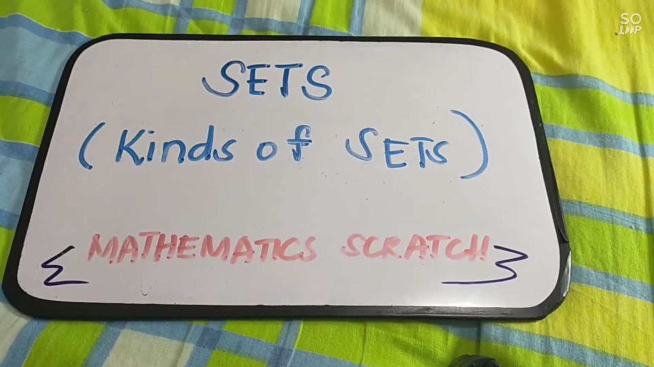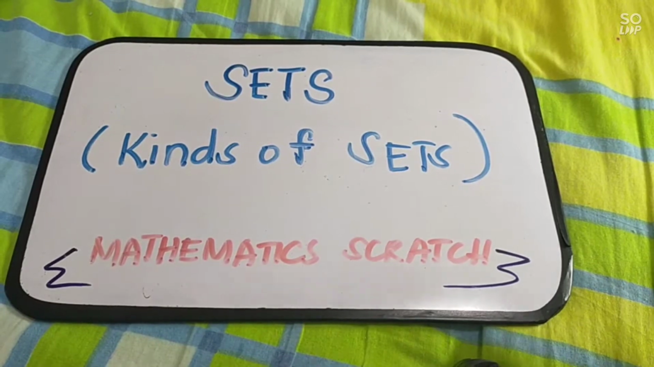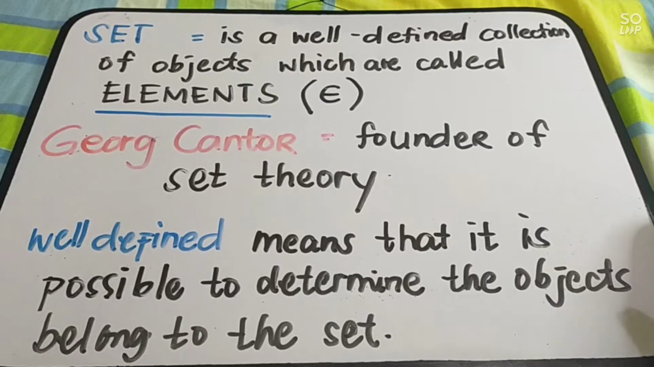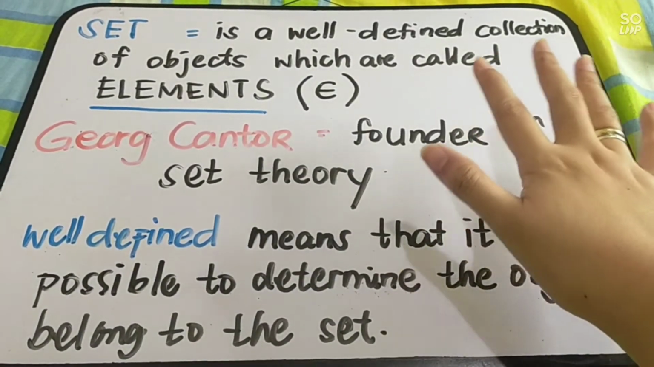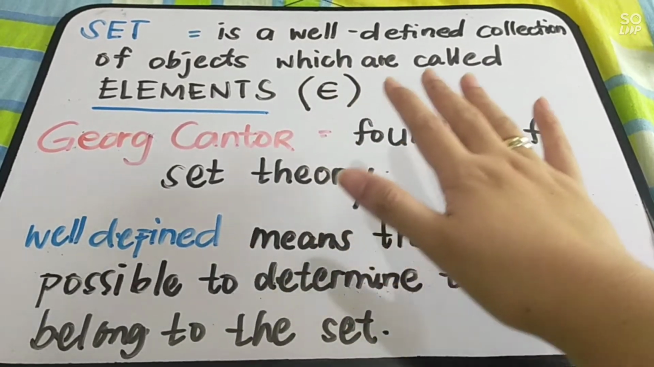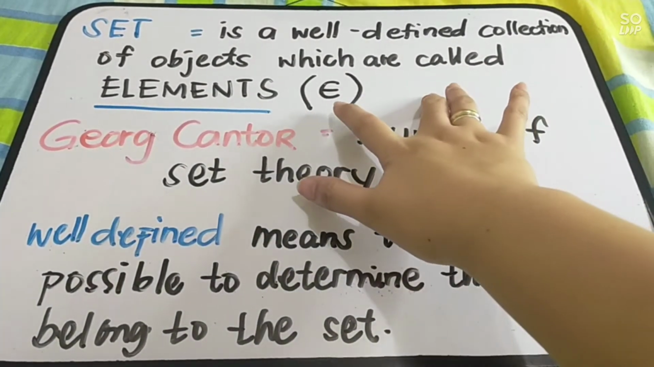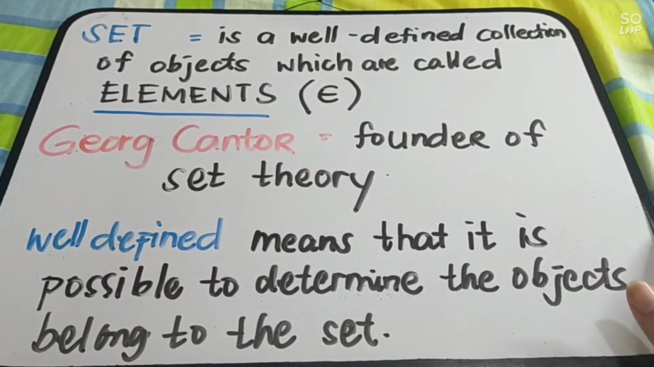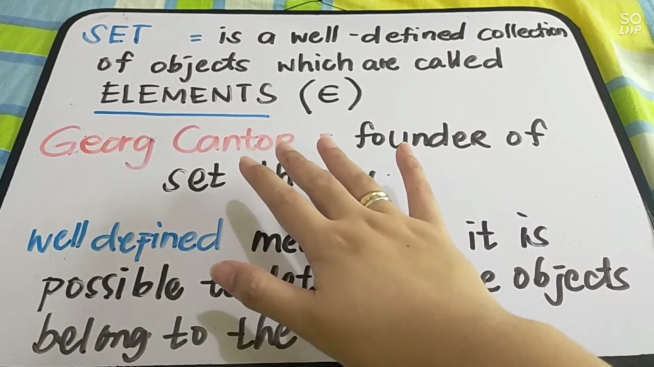Today is about sets. We are going to define what sets are and tackle the different kinds of sets. Let us define first what a set is. A set is a well-defined collection of objects which are called elements. The elements are denoted by the symbol that looks like a letter C with a line in the middle. This set concept was founded by George Cantor.